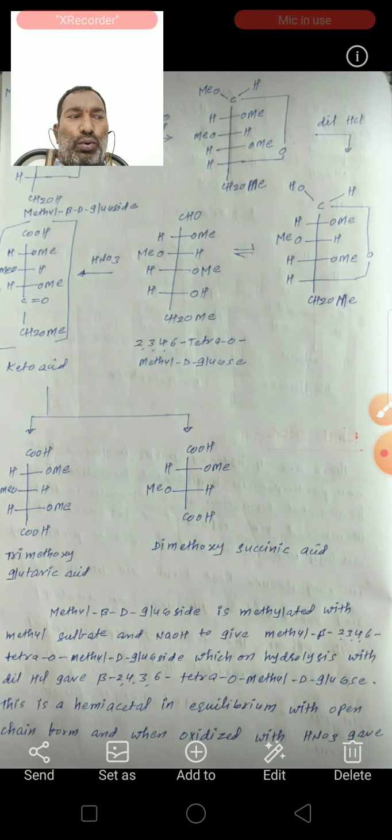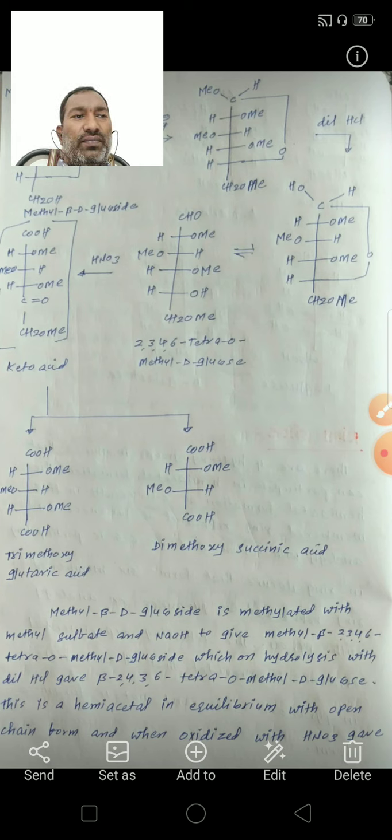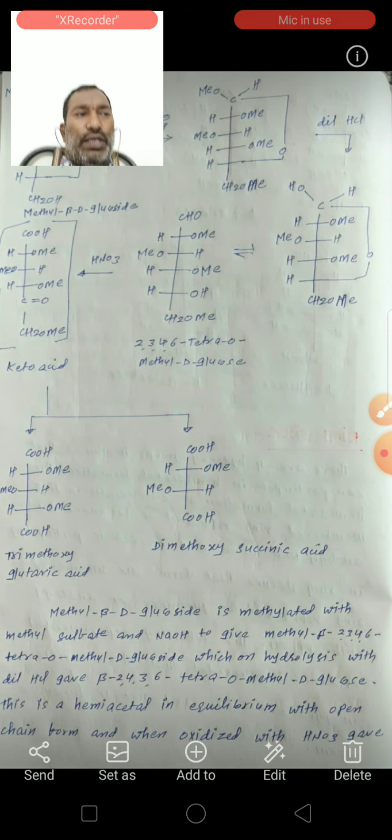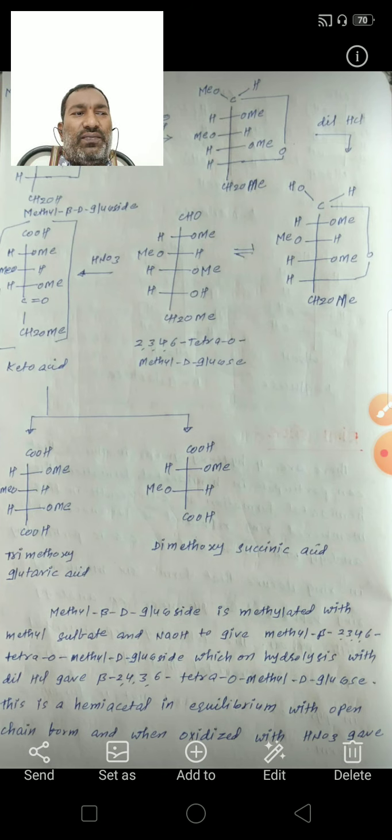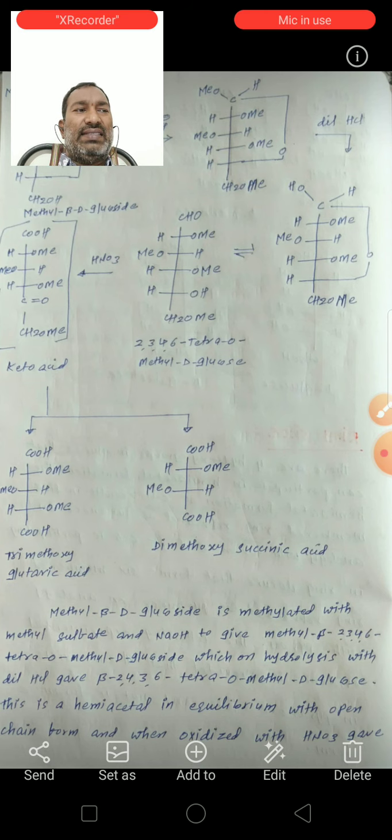trimethoxyglutaric acid and dimethoxysuccinic acid. The oxidation takes place via the intermediate keto acid, and these acids form as a result of cleavage of the bond on either side of C5.